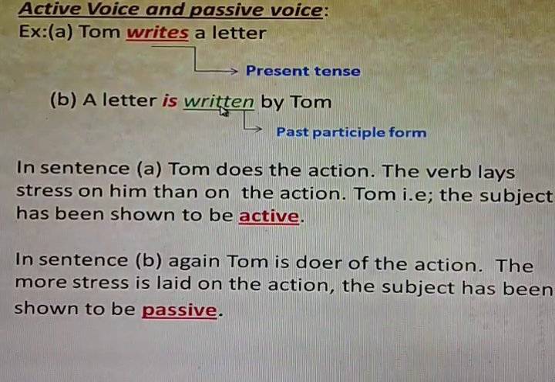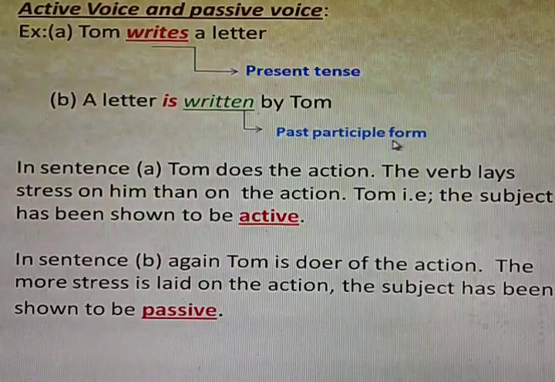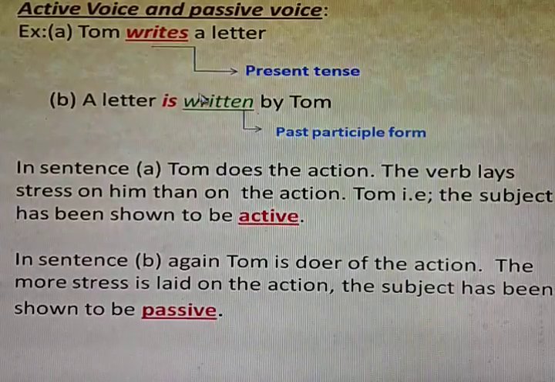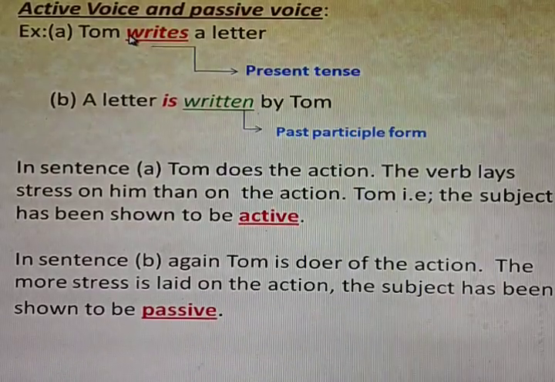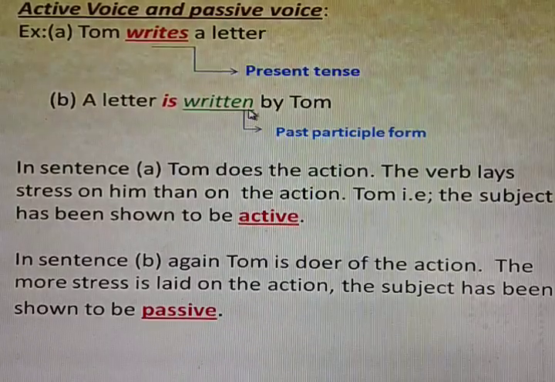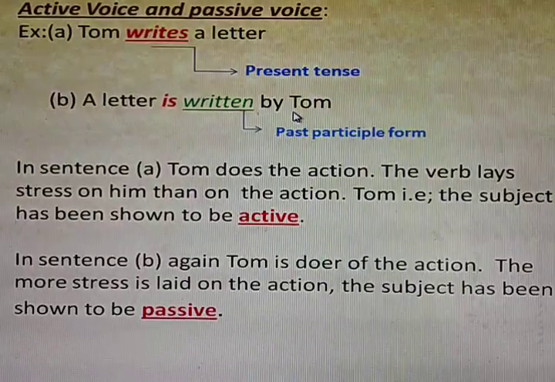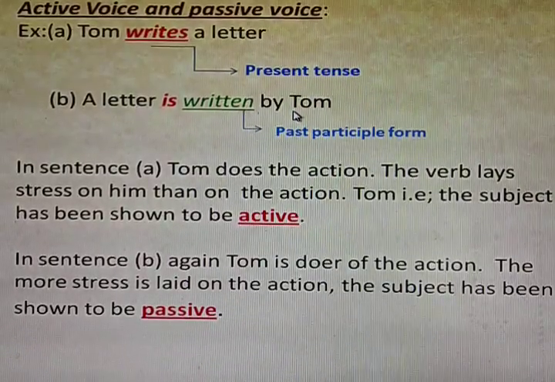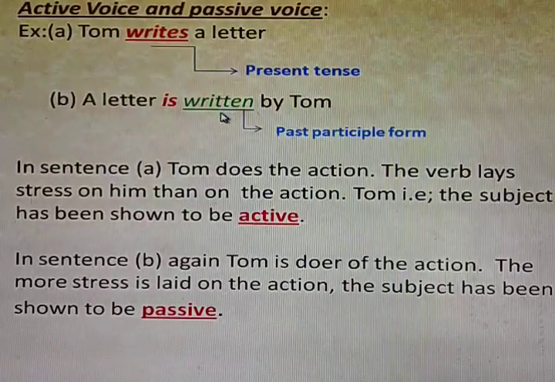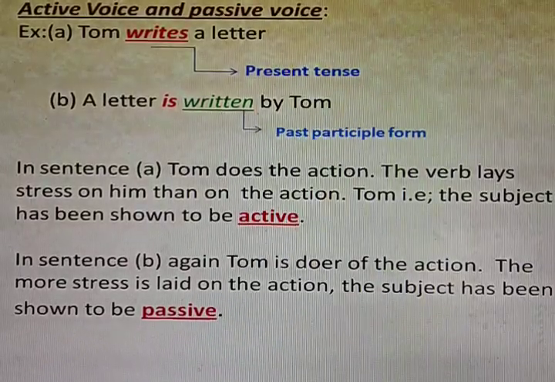So what is this written? This written is nothing but the past participle form of the verb write. In sentence B, again the action is done by Tom only, but the difference is that more stress is laid on the action, here written.